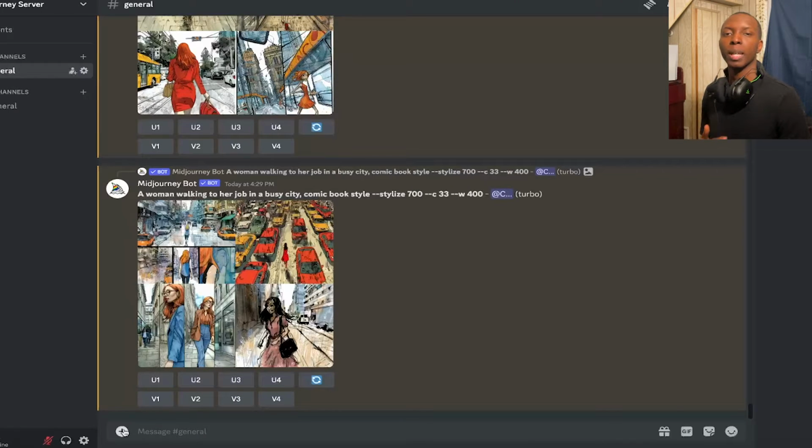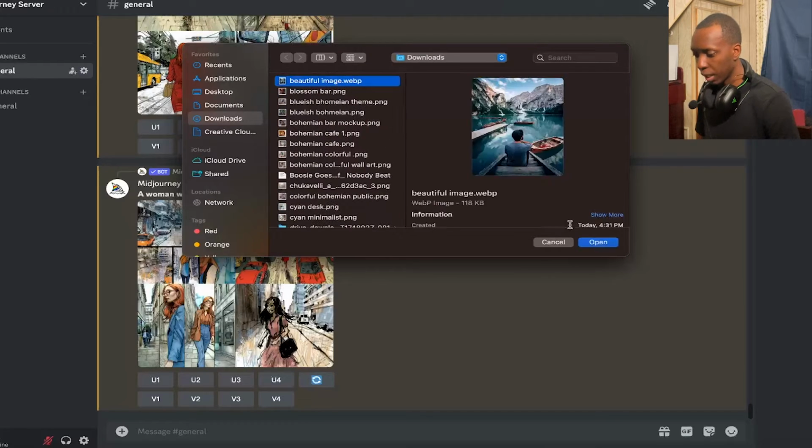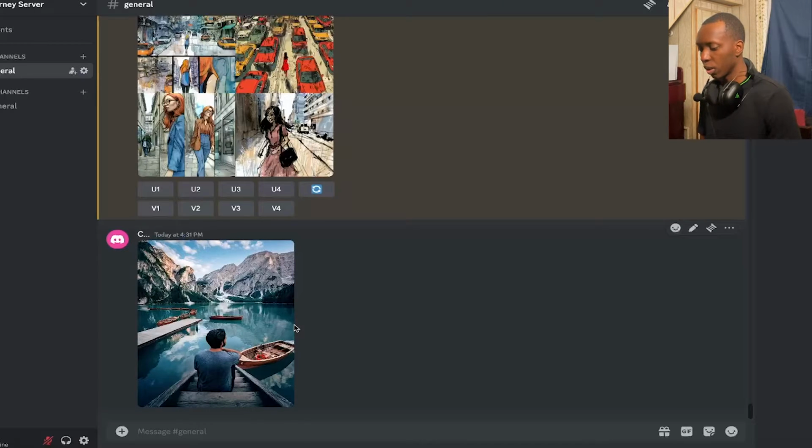But let's say there were certain images that you wanted to be able to reference or use in order to tell Midjourney what you really want. Well, Midjourney can do that too. All you have to do is upload the image that you want to use. Here we have a beautiful image of a man sitting. You would just upload it. All you got to do is press that plus button, and then you press enter and you upload it.